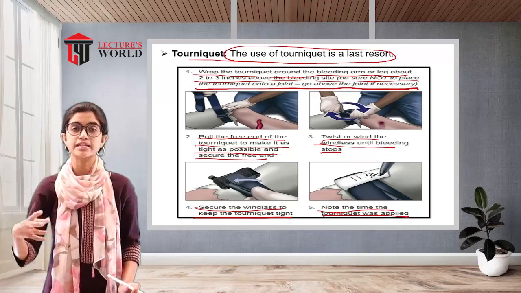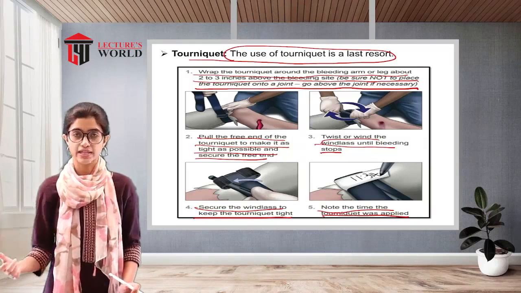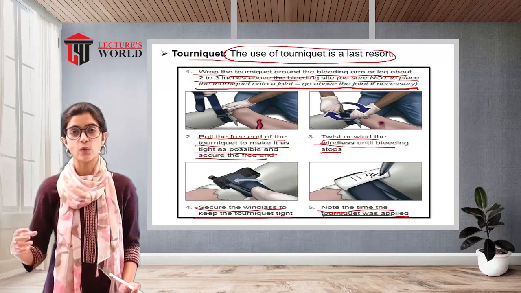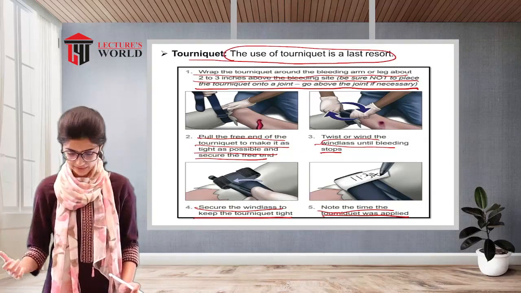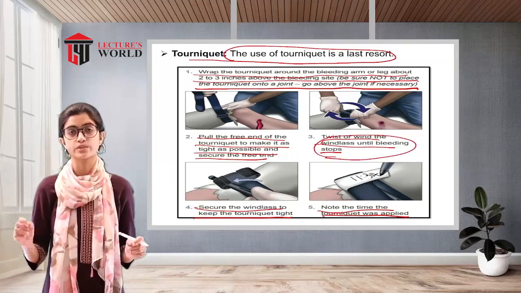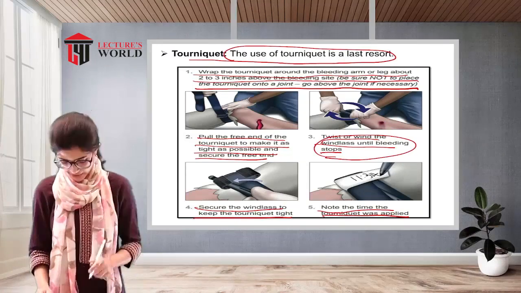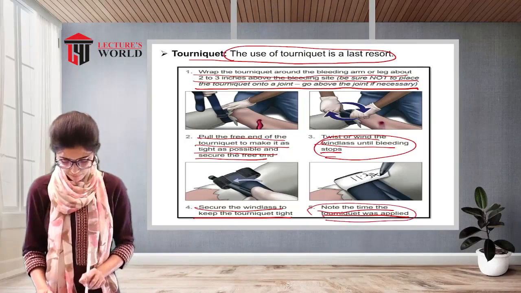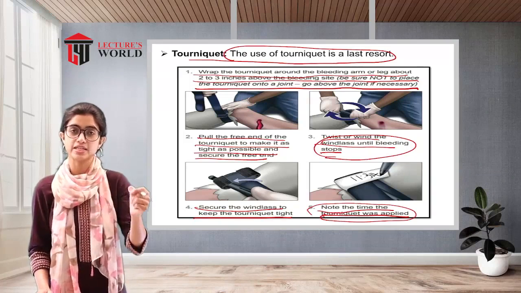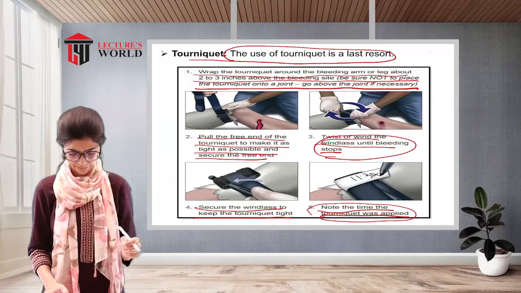Now, when the tourniquet is applied, it has to be kept directly over the injured side, and it has to be tightened in such a manner that no excessive bleeding can take place. Twist or wind the windlass until the bleeding stops. The tourniquet has to be tightened until the bleeding stops. And not only that, the time the tourniquet was applied has to be noted down so that when the medical assistant checks it, it can be seen when the tourniquet was tied.